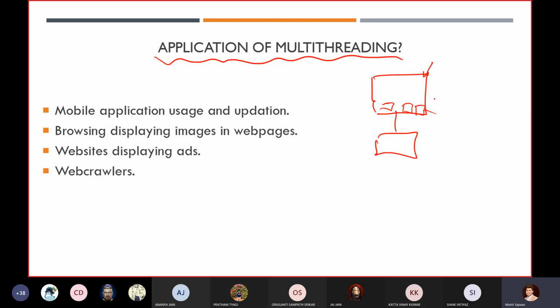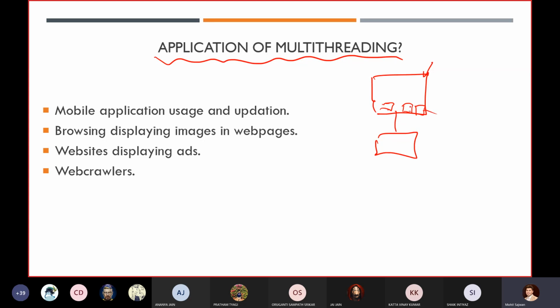So parallelly you are performing a lot of tasks in your laptop. How are you performing it? Using the concept of multitasking. We generally call it multitasking, and multi-threading is an advanced concept for how we perform this multitasking.